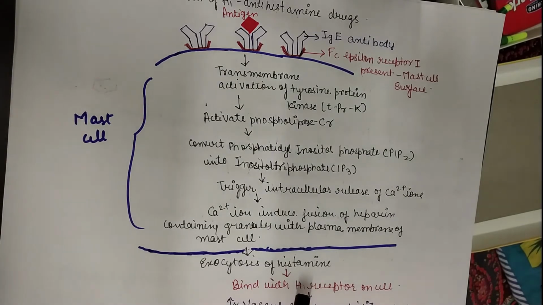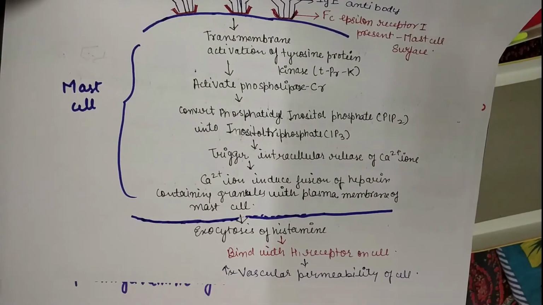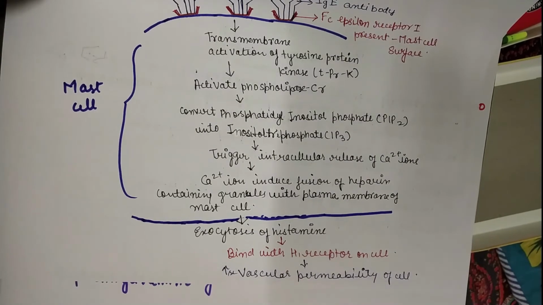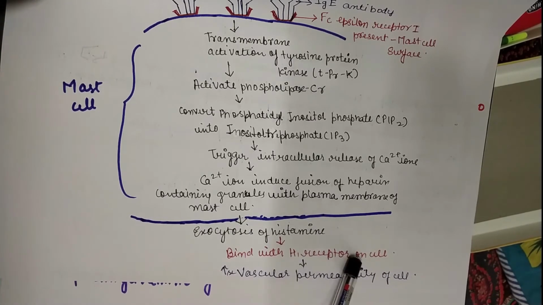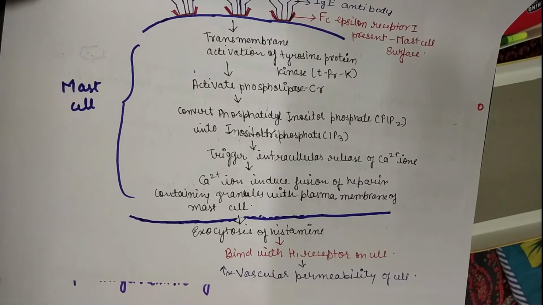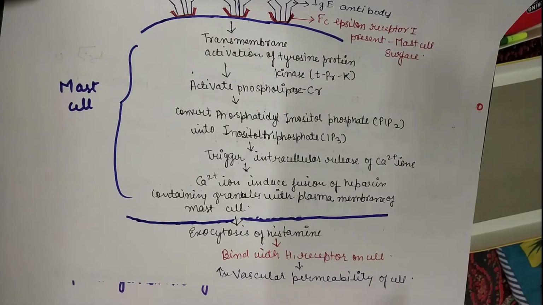When histamine is released, it binds with the H1 receptor present on the specific cell, which increases the vascular permeability of the cell. In this way the histamine is released and binds with the H1 receptor present on various cells at specific organs, and accumulation of fluid can take place in the cell, due to which swelling will appear. So I hope now you understand how this histamine works in the body.